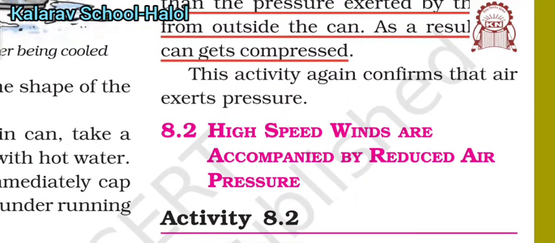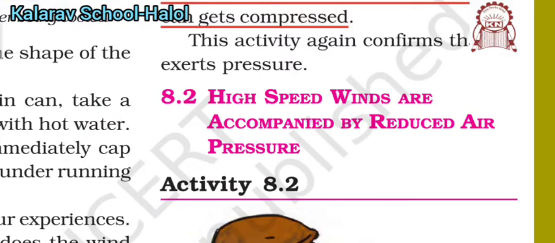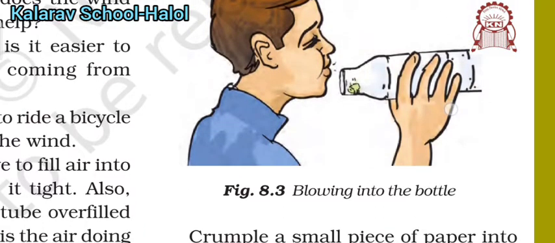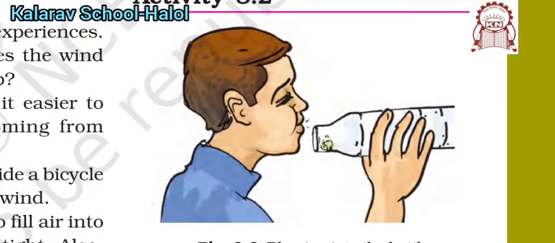Next, high speed winds are accompanied by reduced air pressure. If the speed of the wind is high, it is due to a decrease in air pressure. Here is an activity you can do at home, it is very easy.